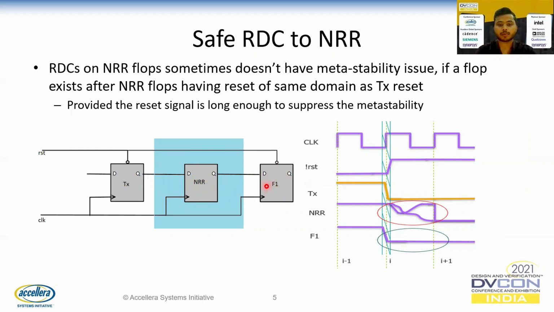So now the metastability is blocked here, and it will not propagate further. Then this crossing becomes a safe crossing. So we provided this condition that the reset connected to F1 is the same as TX and it is long enough. Until the metastability is propagated to F1, it keeps F1 in reset state, and the metastability will be blocked.